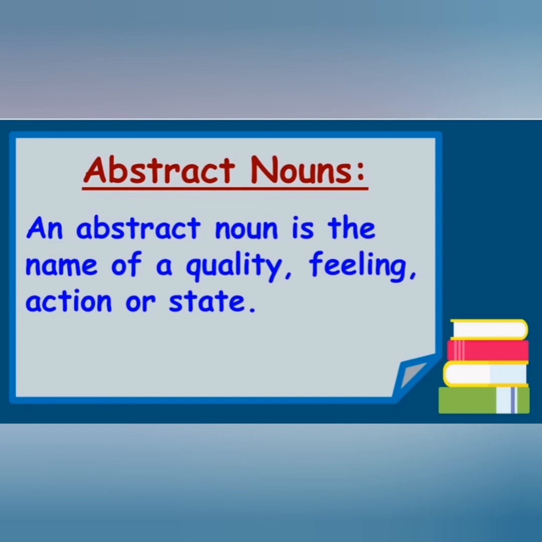Some abstract nouns can be used as countable nouns, for example agreements, departure. Departure means, like in the railway station, in the tickets there is arrival time and departure time, the time when the train will leave the station. Understood? So these all come under abstract nouns.